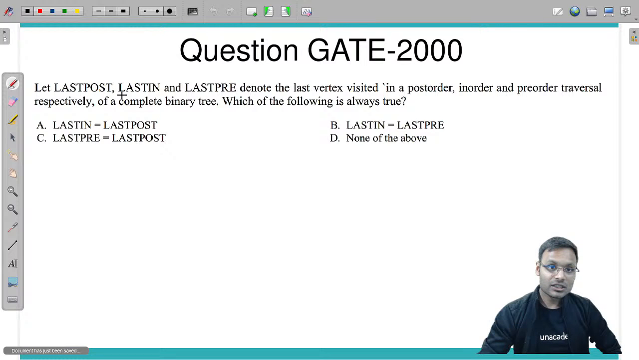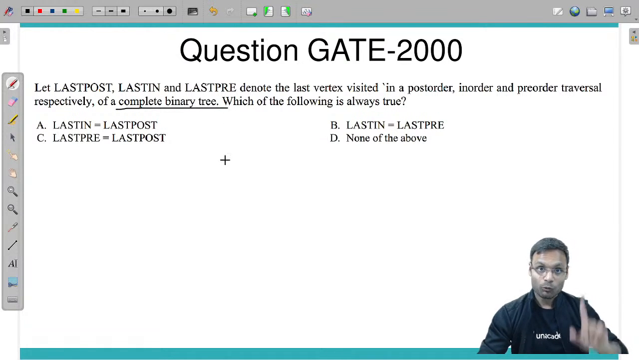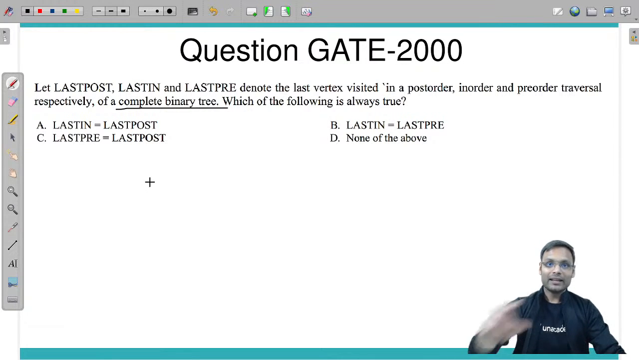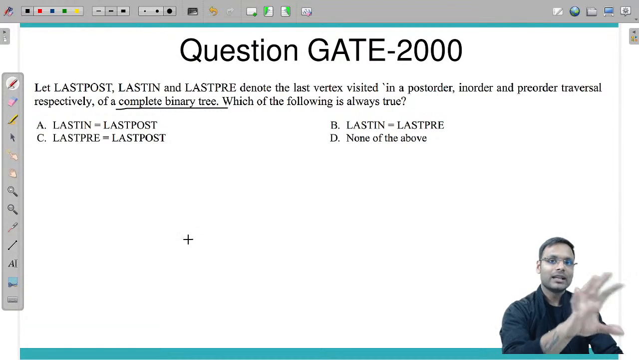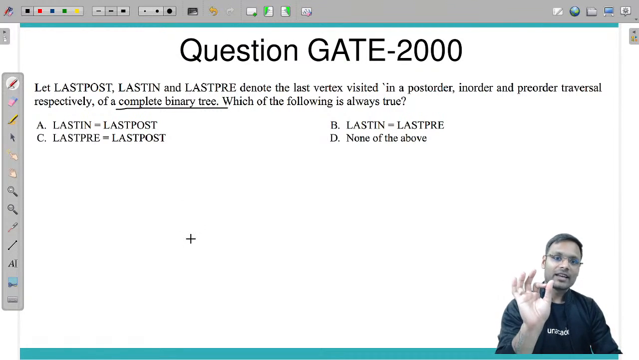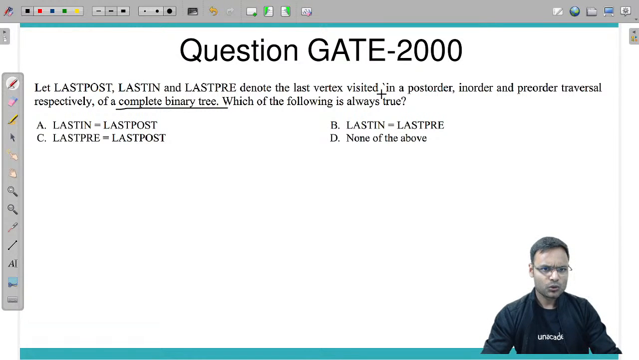Another question. Last post, last in and last pre denote the last vertex visited in a post order, in order and pre-order traversal respectively, of a complete binary tree. What is a complete binary tree? A complete binary tree has all the levels full, maximum nodes, except possibly the last. The last level can have fewer nodes. If the last level has fewer nodes, then the nodes should be arranged from left to right. Which of the following is true?